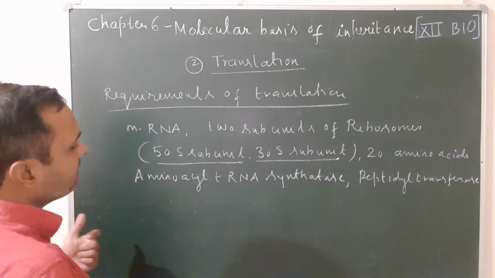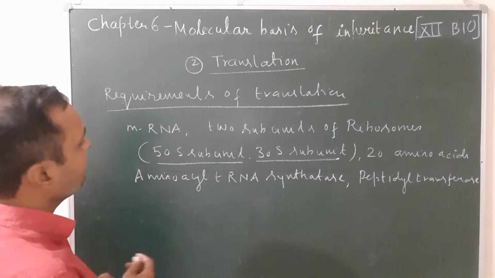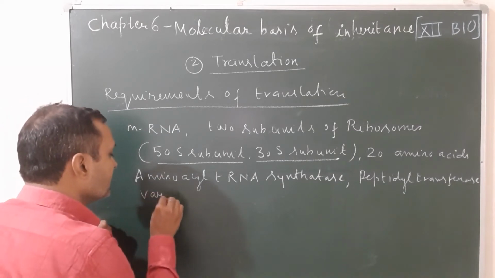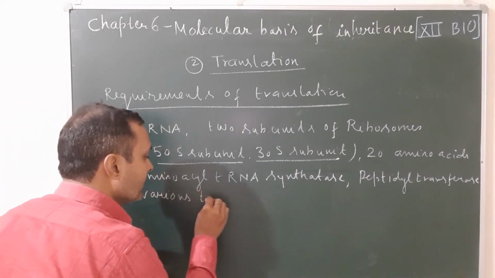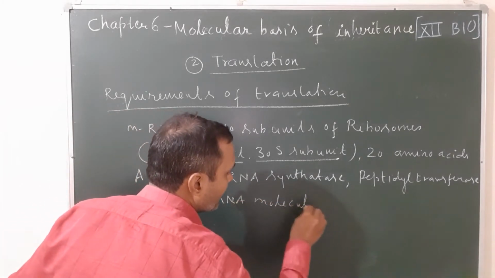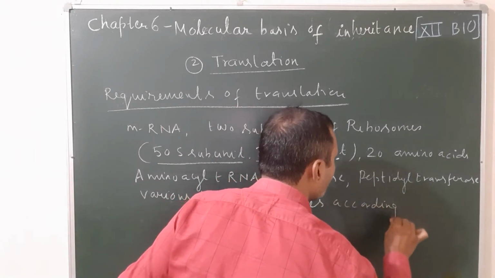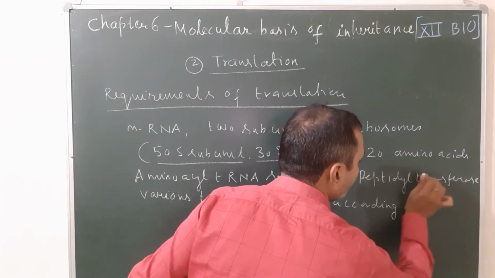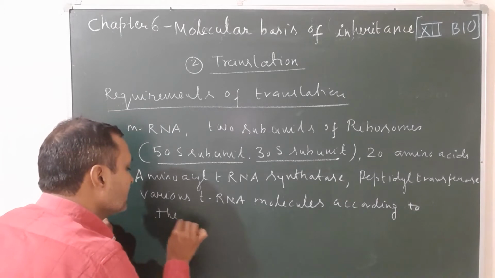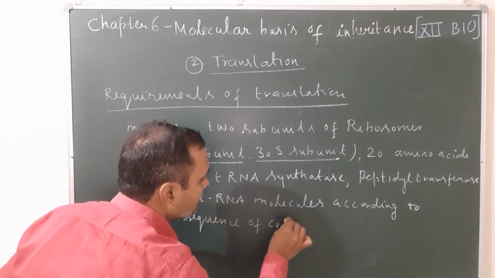And next, it requires the various tRNA molecules according to the sequence of codons.